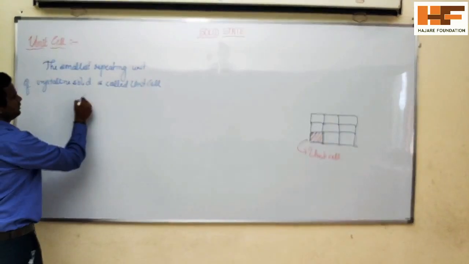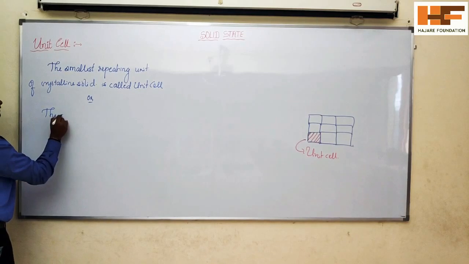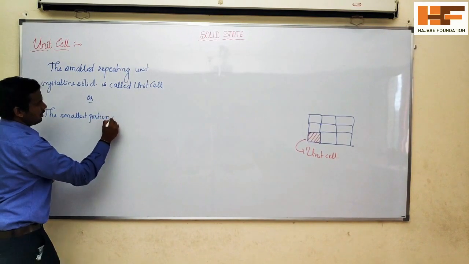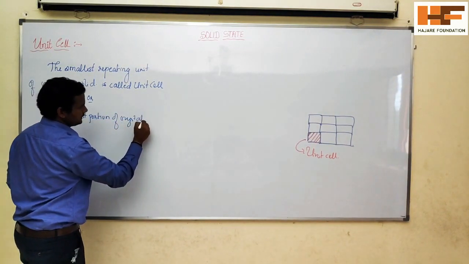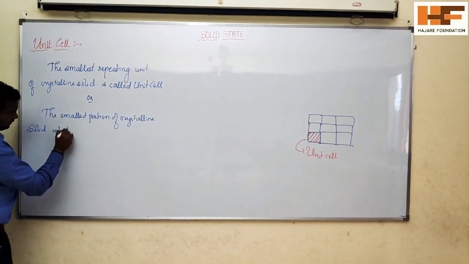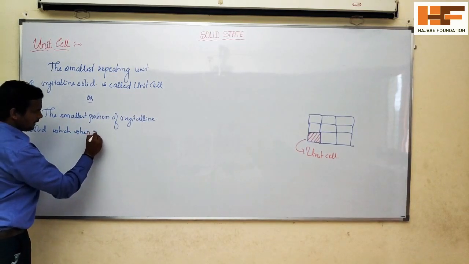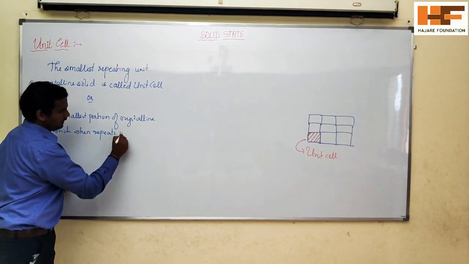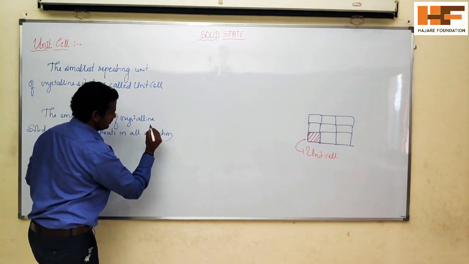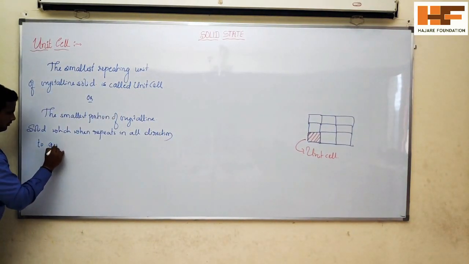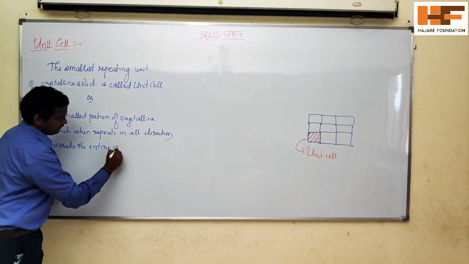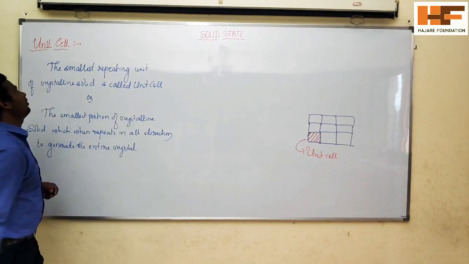Or it can also be defined as the smallest portion of crystalline solid which, when repeated in all directions, generates the entire crystal, is called what?